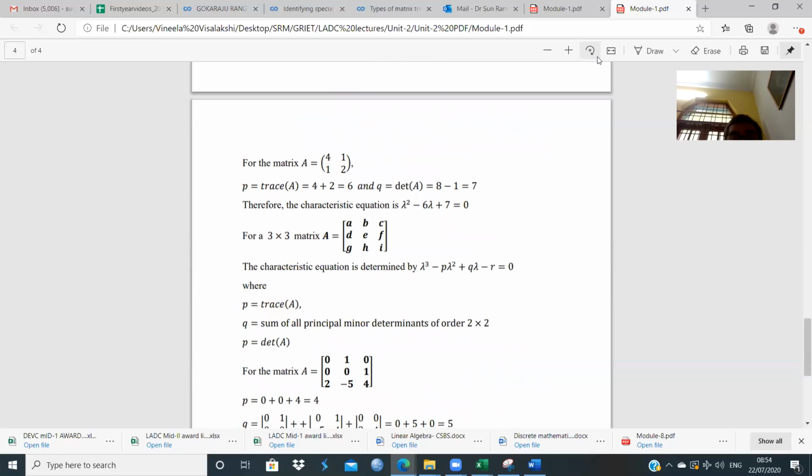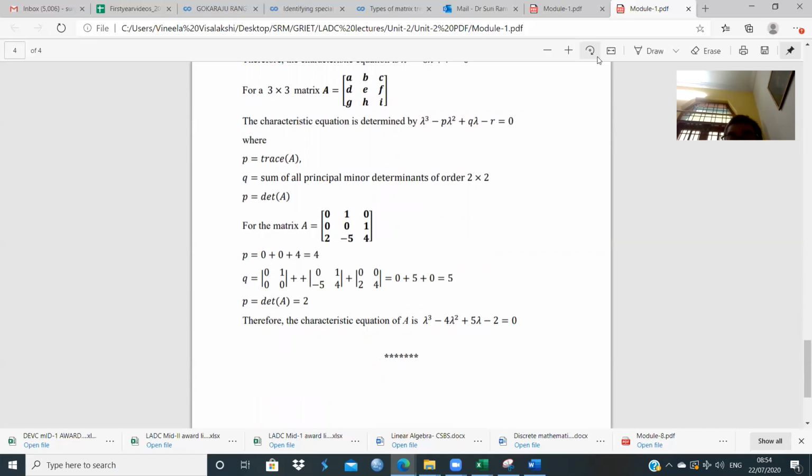For a 3 by 3 matrix A, B, C, D, E, F, G, H, I, the general structure of the characteristic equation is lambda cube minus P lambda square plus Q lambda minus R is equal to 0, where P is the trace, Q is the sum of all principal minor determinants of order 2 by 2, and R is the determinant of A. When you test it on a 3 by 3 matrix, 0, 1, 0, 0, 0, 1, and 2, minus 5, 4, which was considered earlier, you find P, the trace, is 4, Q, the sum of the principal minor determinants, is 5, and R, the determinant, is 2.